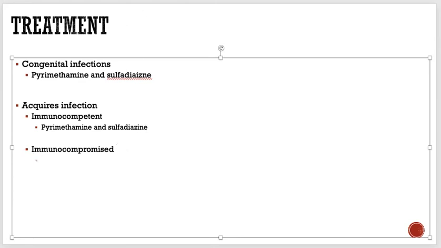Whenever it comes to immunocompromised people, of course we take it seriously because it can cause serious CNS involvement in the patient who is immunocompromised or has AIDS.